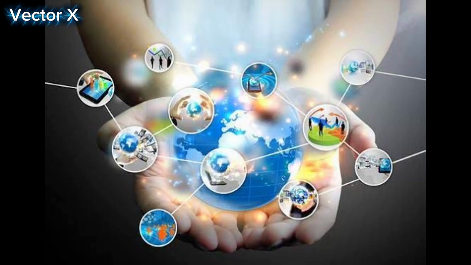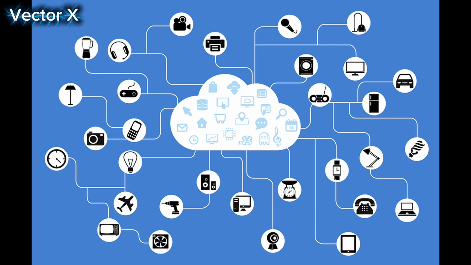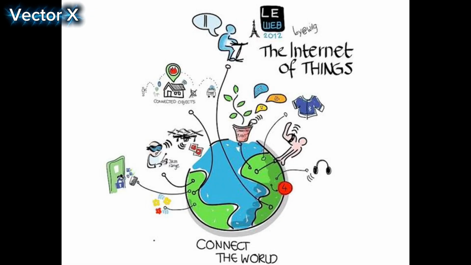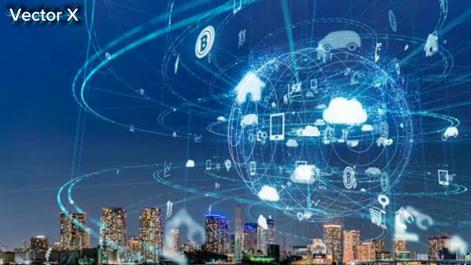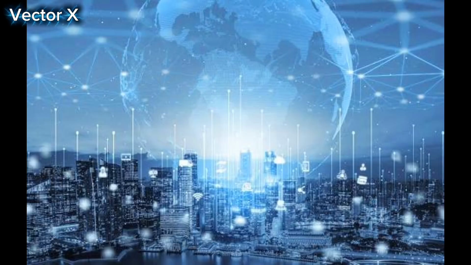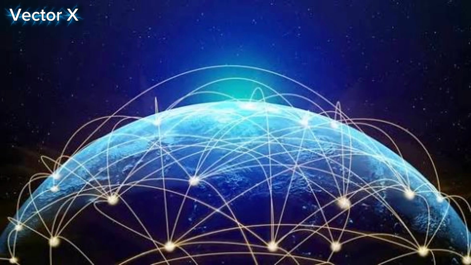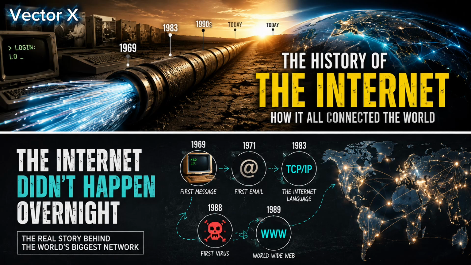Scientists began developing a network with no single control center. If one part failed, the rest could continue operating. The result was ARPANET, the direct ancestor of today's internet. At first, the network connected only 4 computers. No one imagined that one day billions of people would rely on a system built from that experiment.